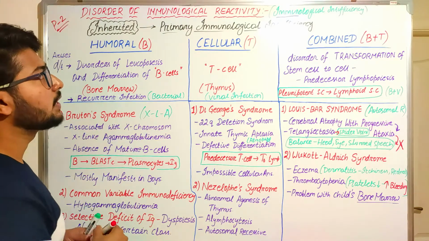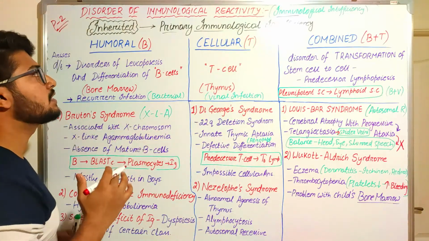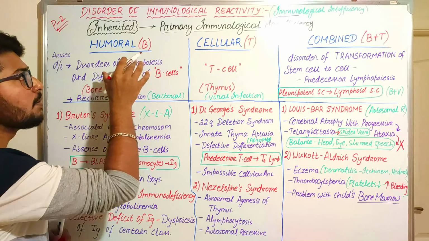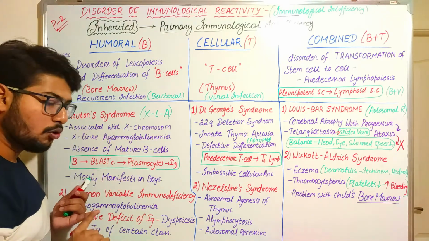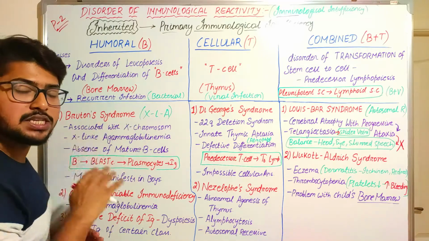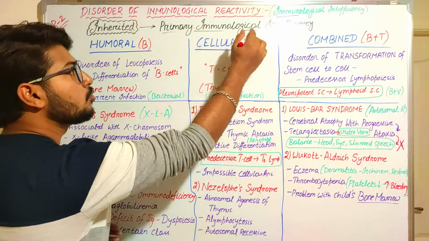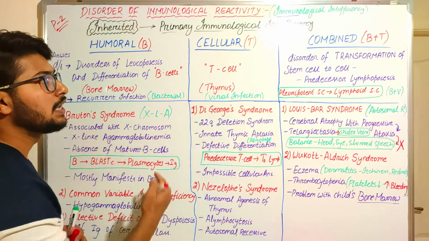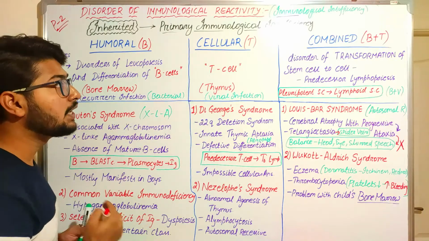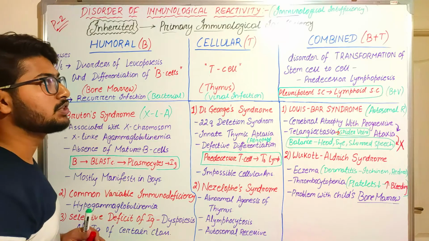In the same manner, primary immunological insufficiency is divided. If there is any kind of problem in the bone marrow or relating to the B lymphocytes, we call it humoral primary immunological insufficiency. If there is a problem with the T cells, we call it T cell primary or cellular primary immunological insufficiency.